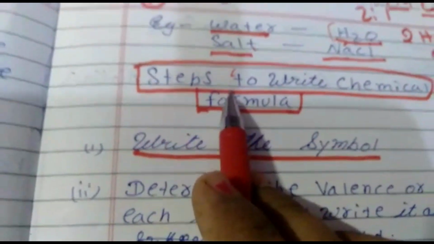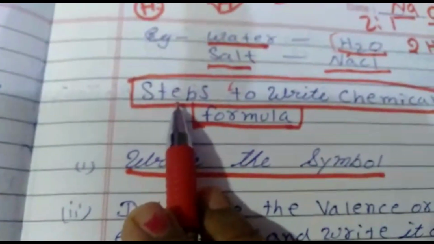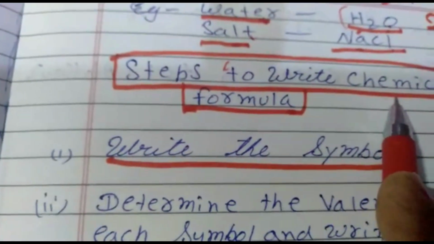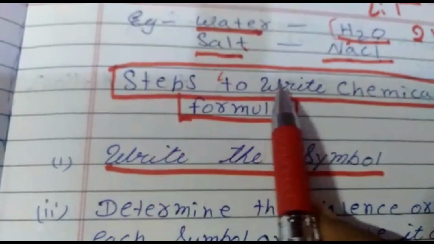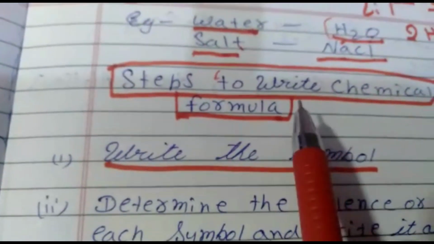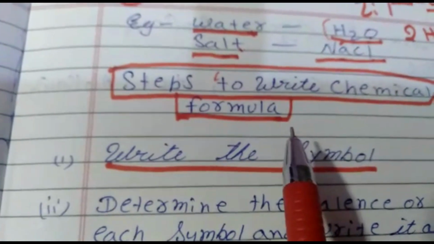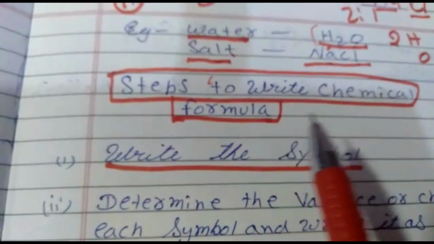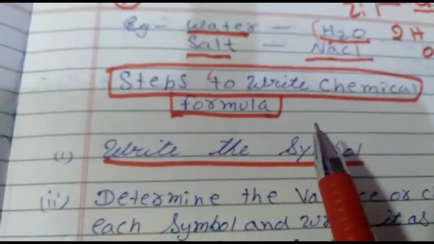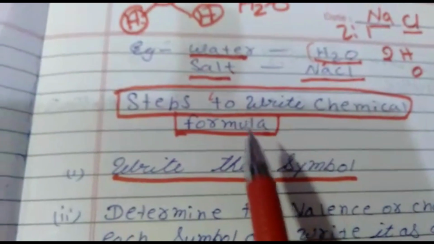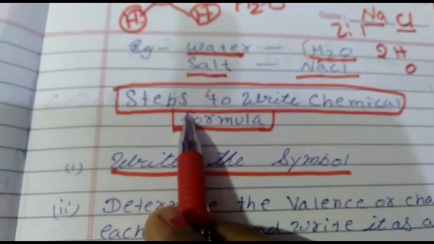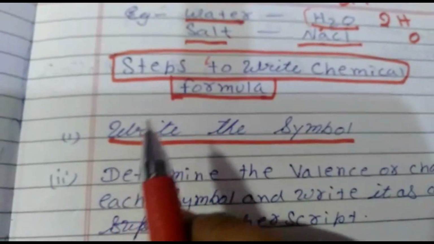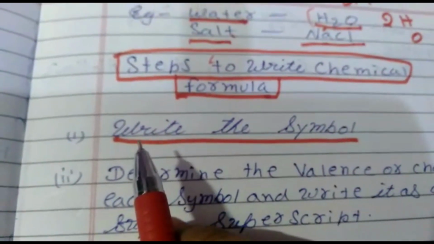We have discussed what a chemical formula is. Now we have to learn the steps by which we can write formulas. For writing a formula we should know the charges, whether positive or negative, whether it is an anion or a cation. First I'll discuss the steps, and then we will discuss whether a particular element is an anion or a cation, positive or negative.